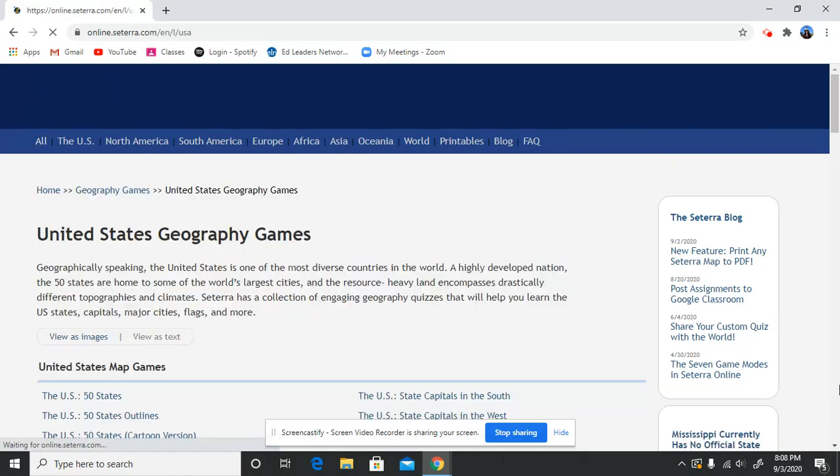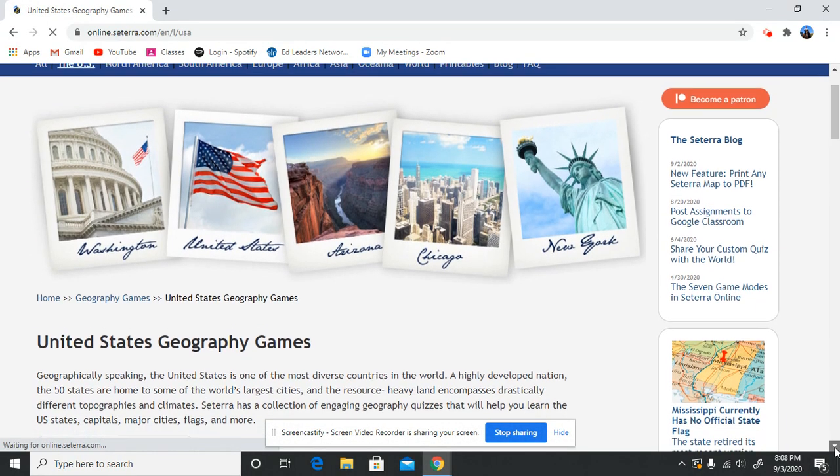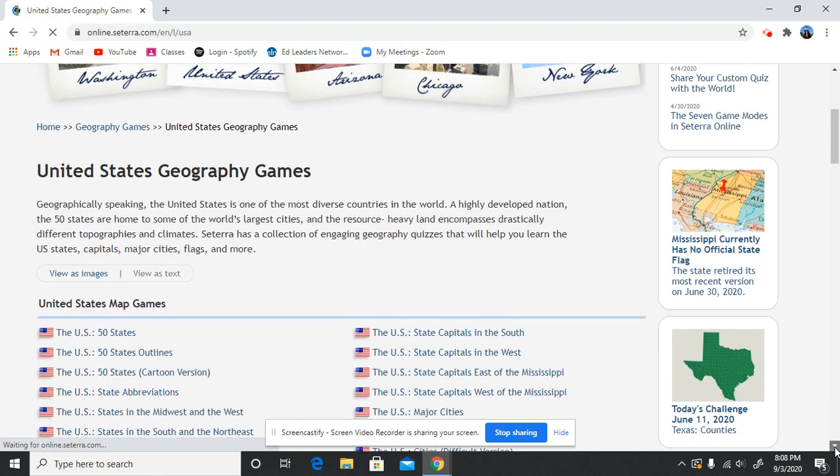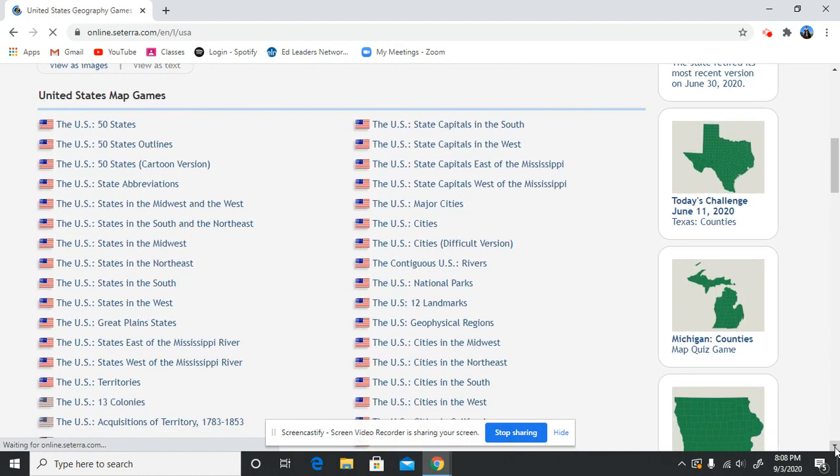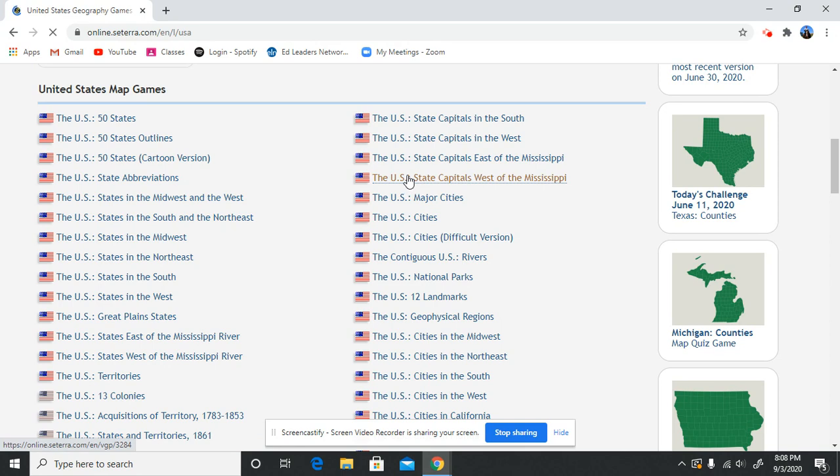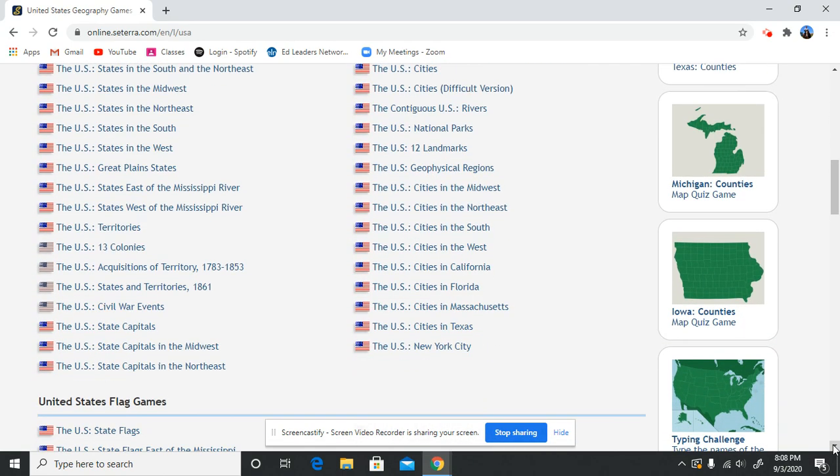And then as I scroll down, there are all kinds of activities that deal with the US. These are all different things that I can click on to help learn about the United States. If we're working on states and capitals, if we're working on national parks or rivers, different regions, different landforms, there are things down here that we can click on to help reinforce learning. So I will click on, for example, the state capitals.